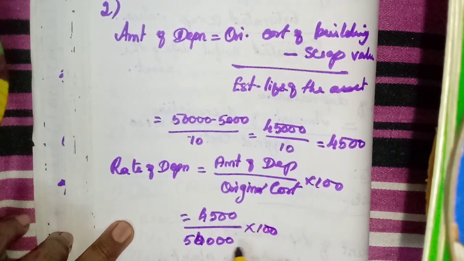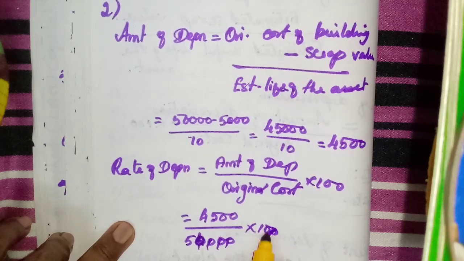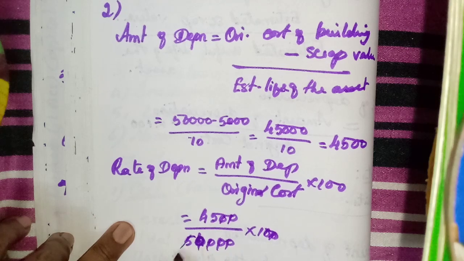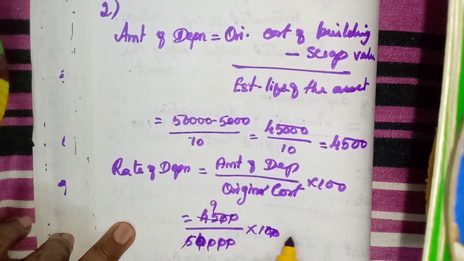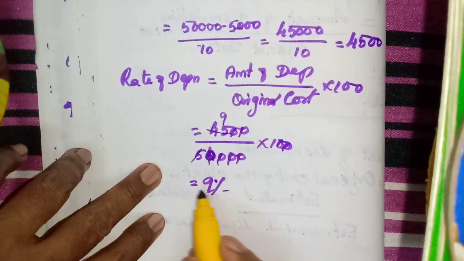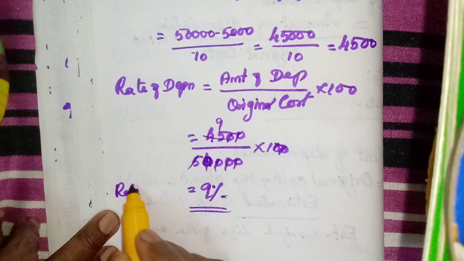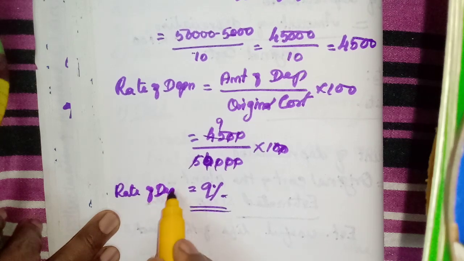Into 100. So it comes to 9%. You have to write the percentage here for rate of depreciation. It is very easy, but you have to do the calculation carefully.